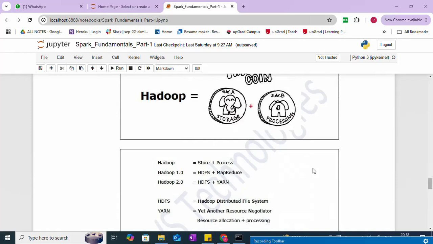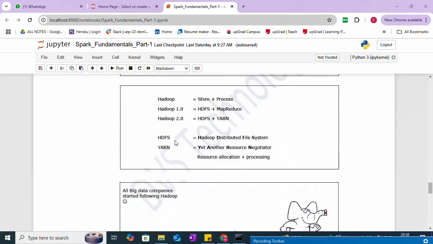But for the processing part, there is another powerful component released in Hadoop 2.0 onwards, called YARN, Yet Another Resource Negotiator. You can see the full form is written here. It takes care of resource allocation plus processing, and even the job scheduling part also.